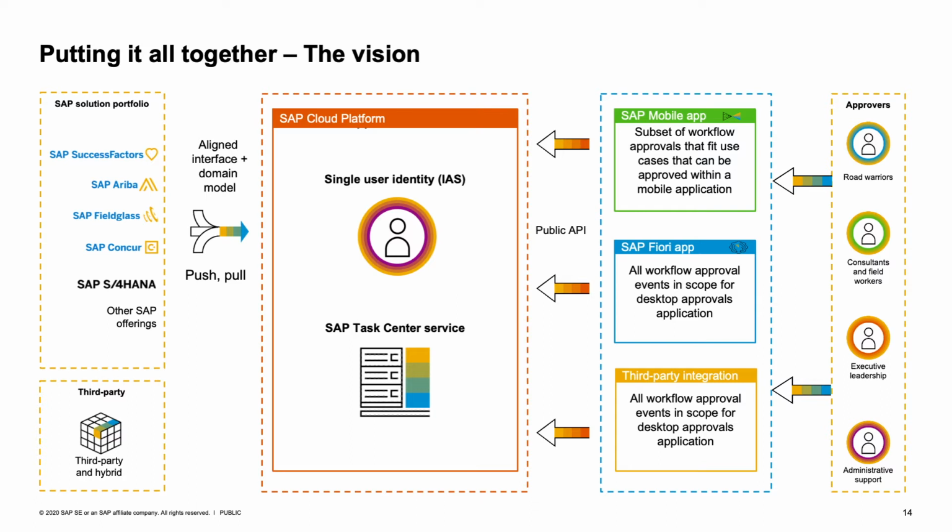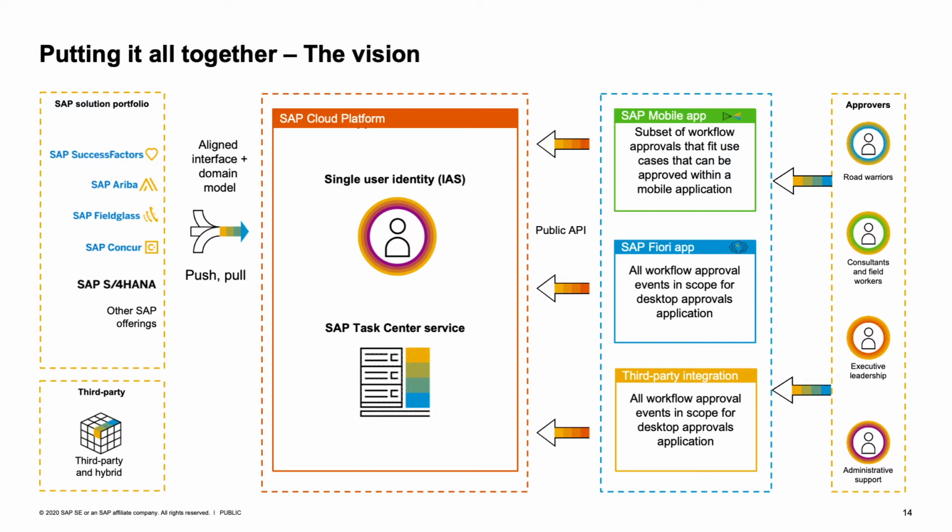We also would like to bring in future the integration with third-party solutions. All of these solutions are integrated with the SAP Task Center with the already mentioned aligned interface and common data model. And the task updates are brought to the SAP Task Center via pull or push technology.